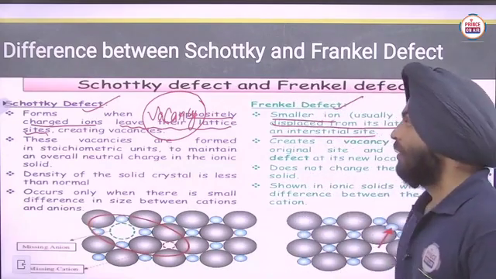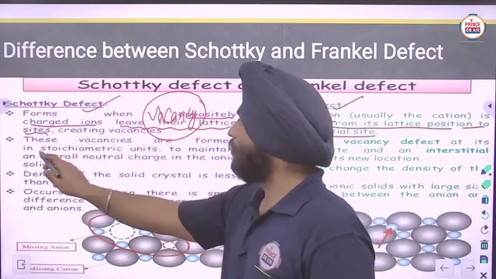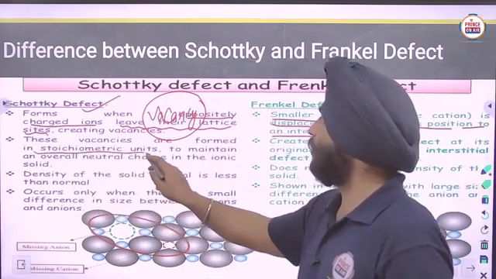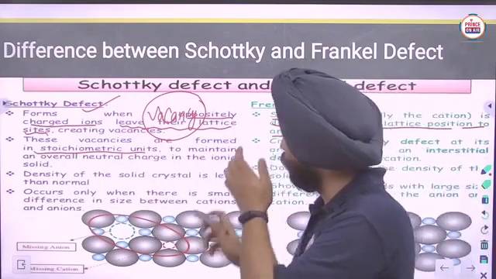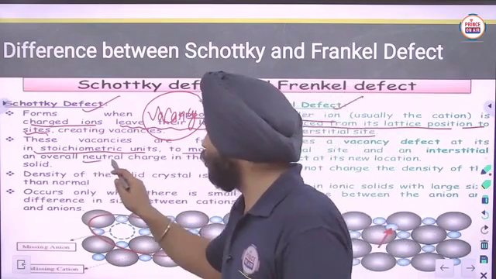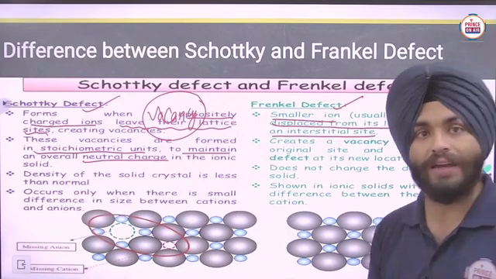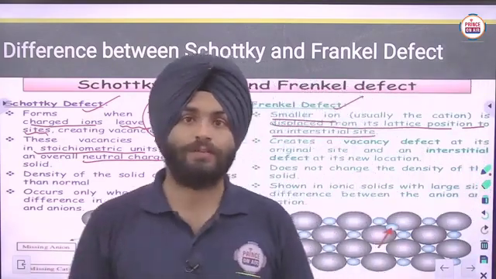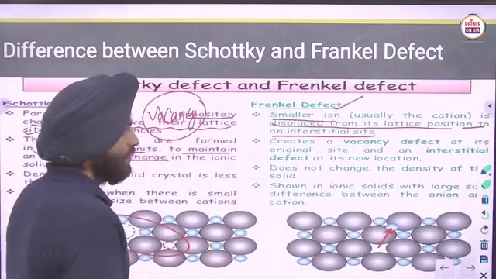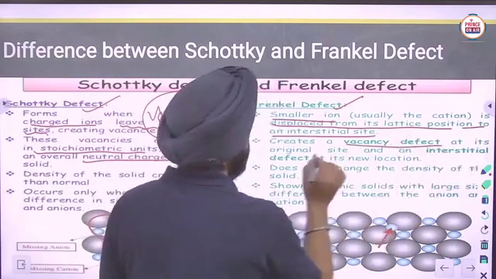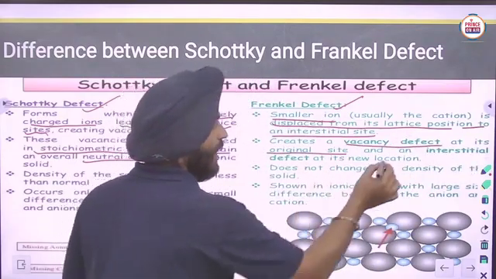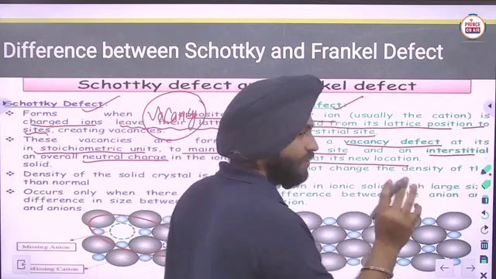These vacancies are formed in stoichiometric units to maintain the overall neutral charge on the ionic solid. In Frenkel, the ion creates a vacancy defect at its original site and an interstitial defect at its new location.